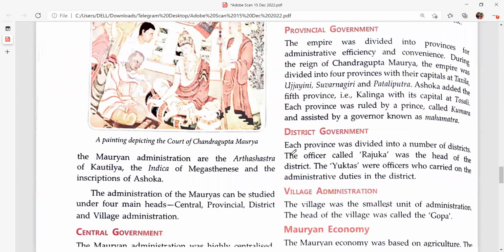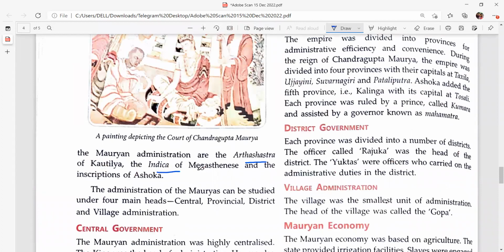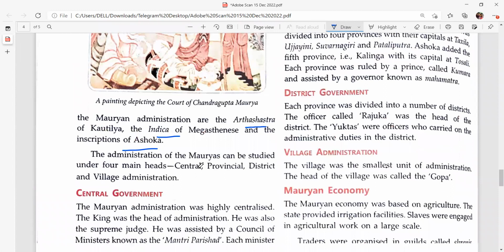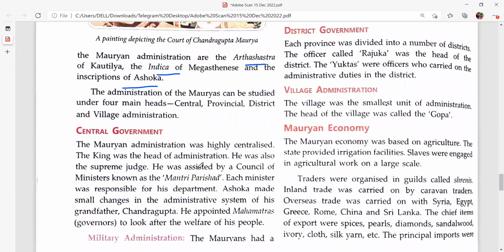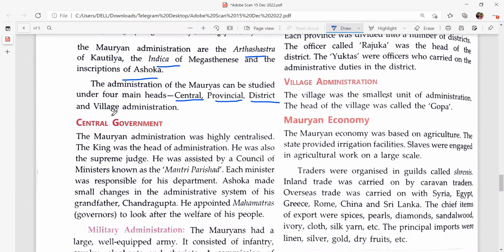This information on administration you can get from the Arthashastra, Indica, and the inscriptions of Ashoka. The administration of the Mauryas can be studied under four main heads: central administration, provincial administration, district administration and village administration.